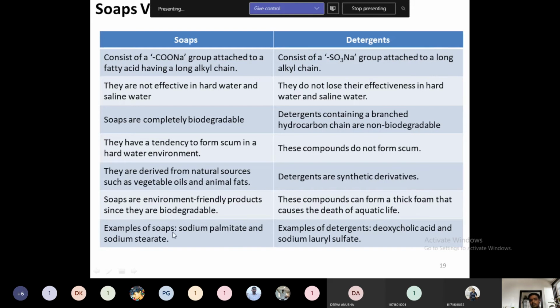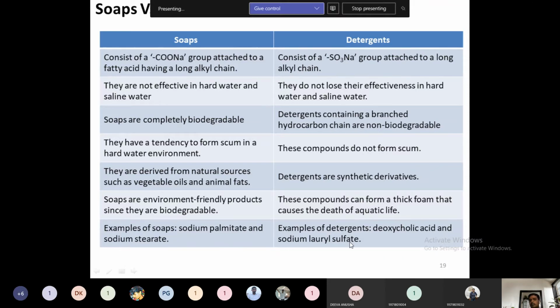The next classification is the example, and sodium silicate. So soaps, as per the definition, are nothing but alkali salts of fatty acids, or alkali salts of carboxylic acid, which has a long aliphatic chain. Okay, sodium palmitate or sodium stearate.